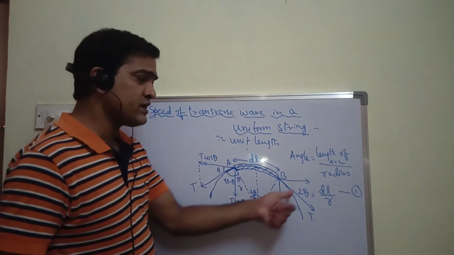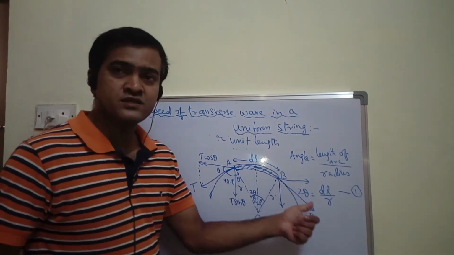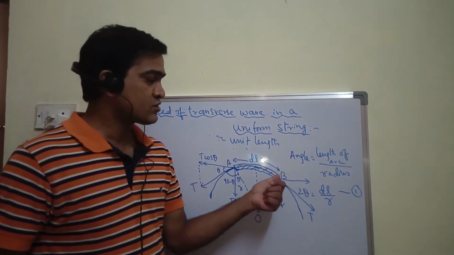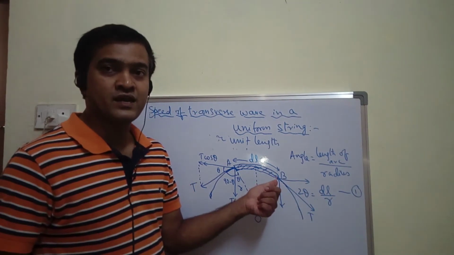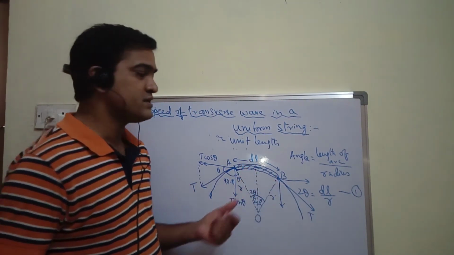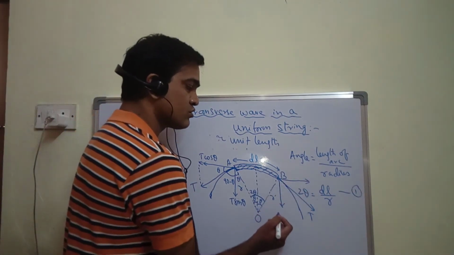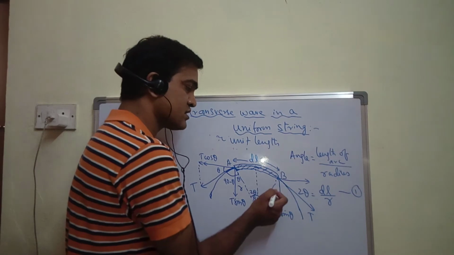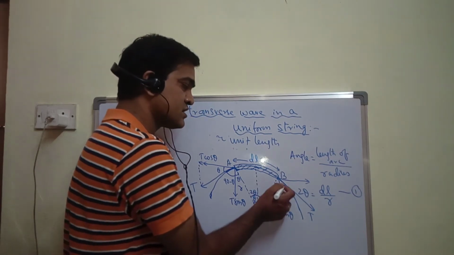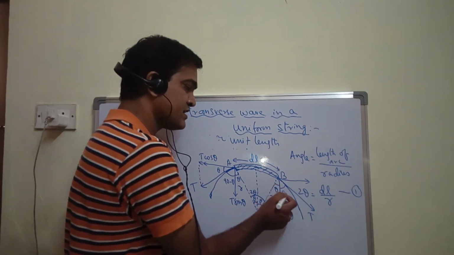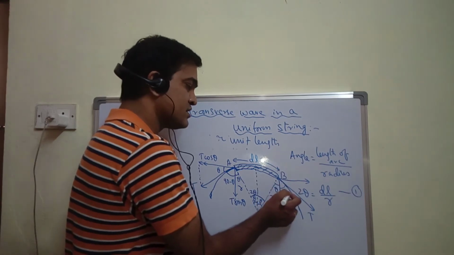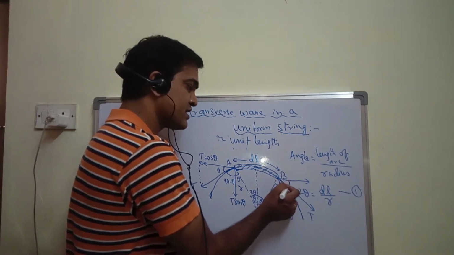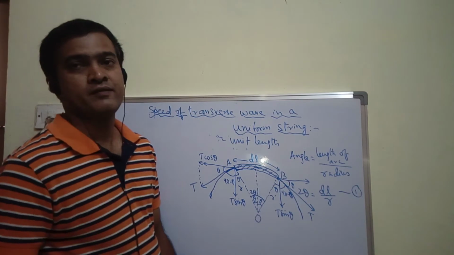In the same way, here also if I resolve the tension across the other end of the small element dl, this can be resolved into two components. This is also T sin theta, because this angle is also theta, the other angle becomes 90 minus theta, and then this angle becomes theta again, right?